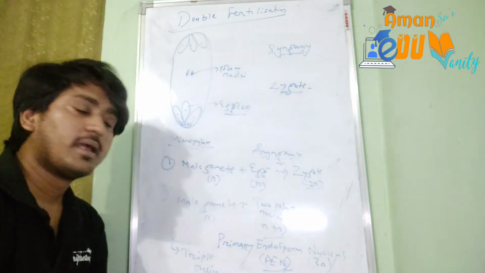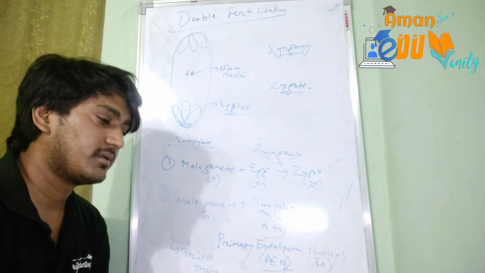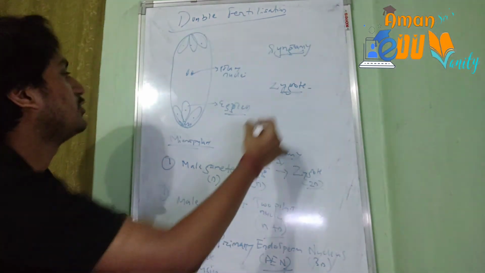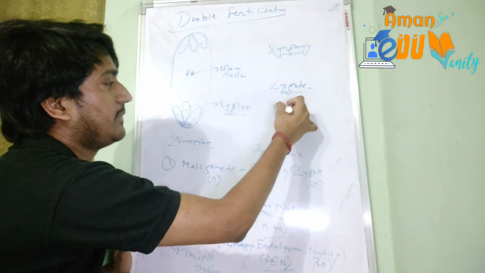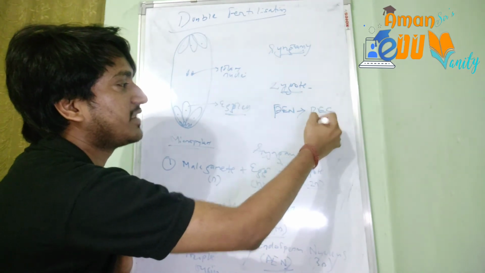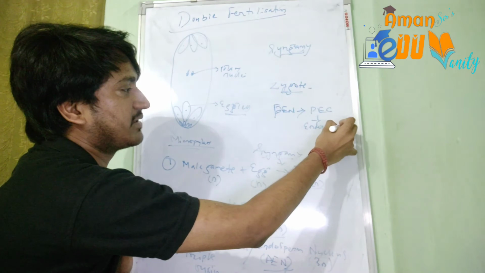After double fertilization, the primary endosperm cell is formed, and the PEN develops into the PEC, the primary endosperm cell, and it will become the endosperm at later stages.